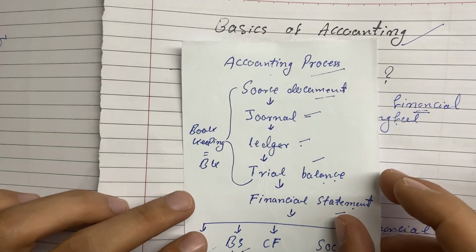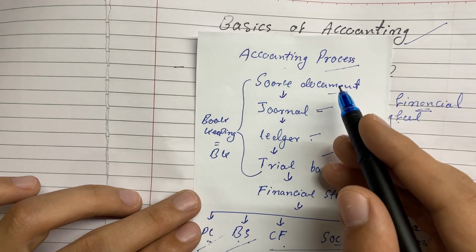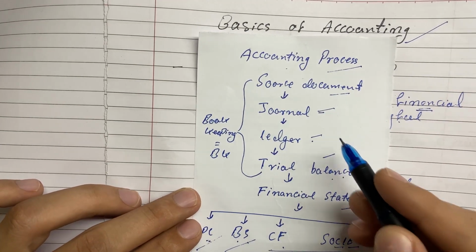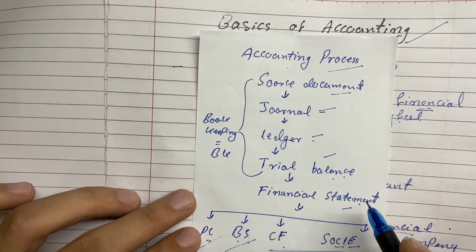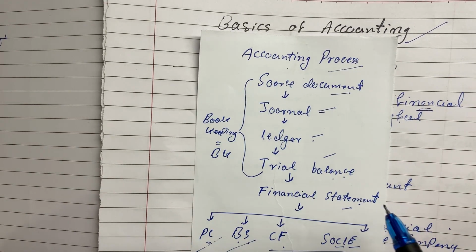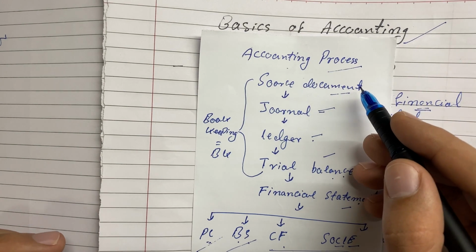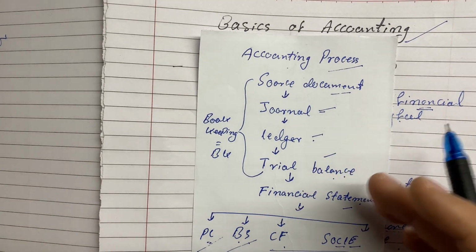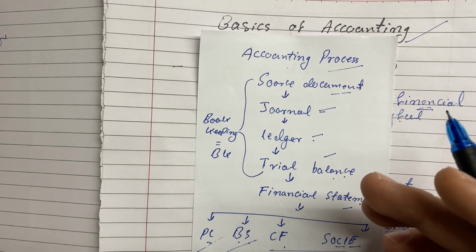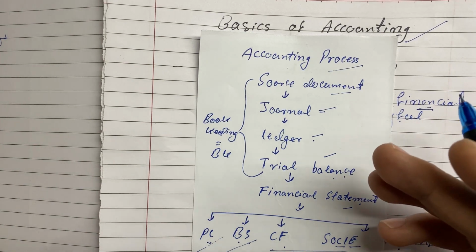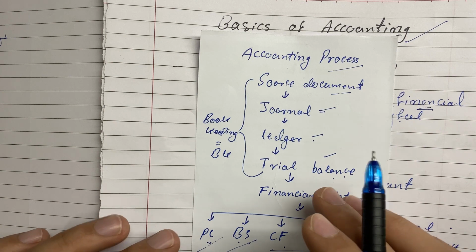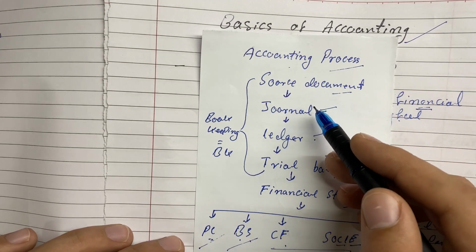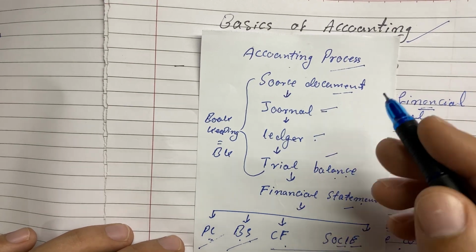Then we need to talk about the accounting process. What is the accounting process? It is source document, journal entry, ledger, trial balance. Then we make the financial statement. First we need to understand what a source document is. Any transaction happening in a business should be based on evidence. That evidence can be an invoice, a bill, a voucher; anything that we are recording is known as a source document. Then from the source document we are journalizing the entry in a journal book.